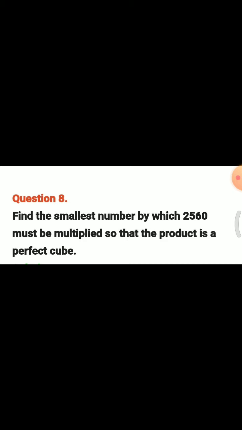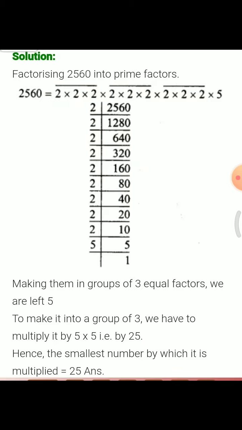Now question number 8. Find the smallest number by which 2560 must be multiplied so that the product is a perfect cube. The factorization of 2560 into prime factors is 2 times 2 times 2 times 2 times 2 times 2 times 2 times 2 times 2 and 5. Making groups of 3 equal factors, we are left with only one 5. So to make a group of 3, we have to multiply by 5 times 5, means 25. Hence the smallest number by which it is multiplied is 25.